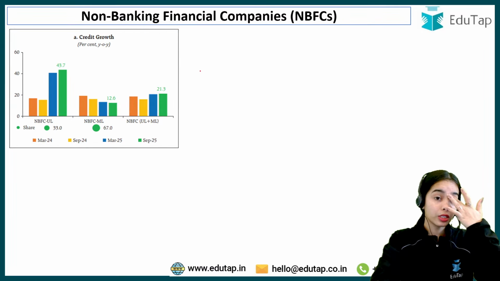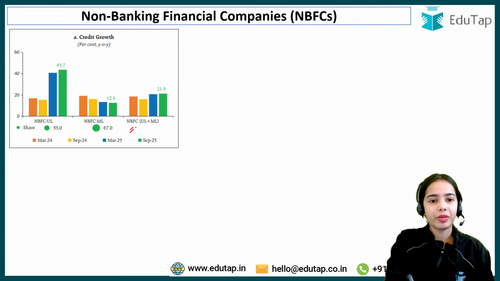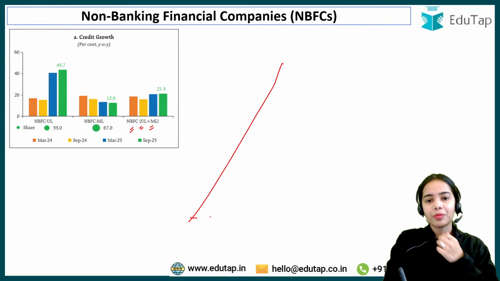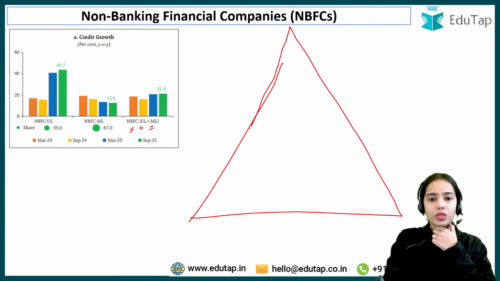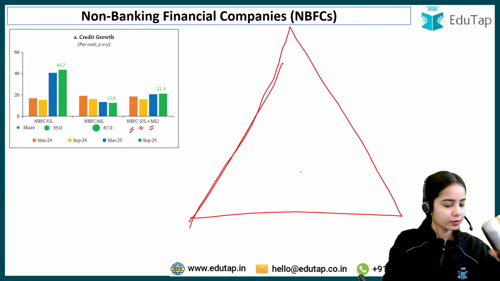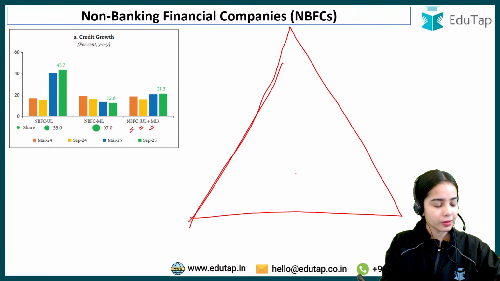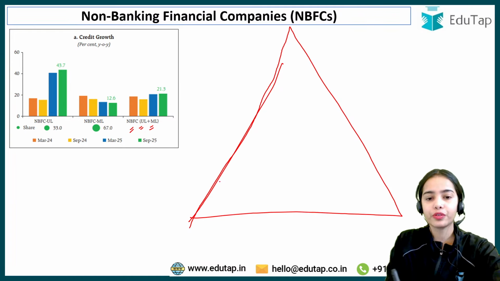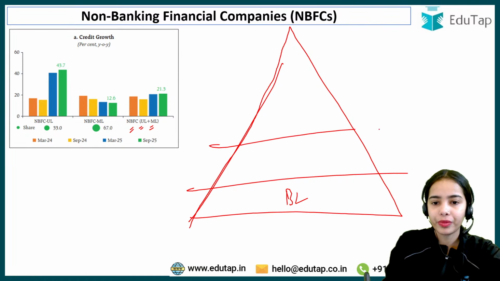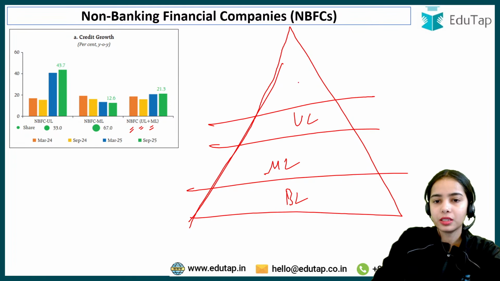Moving forward to the NBFCs. So credit growth, NBFC upper layer plus middle layer. See, NBFCs are divided into 4 layers. Anyone knows what the 4 layers are? NBFCs are divided into 4 layers: the base layer, middle layer, upper layer and top layer.